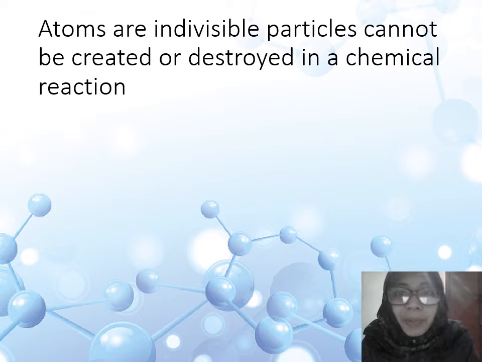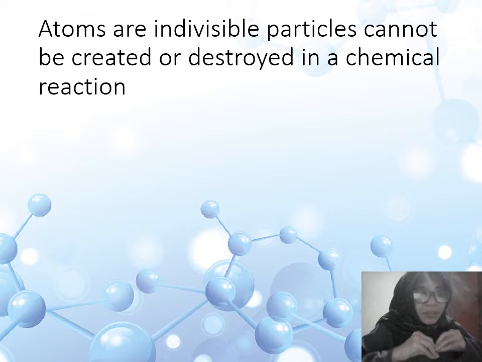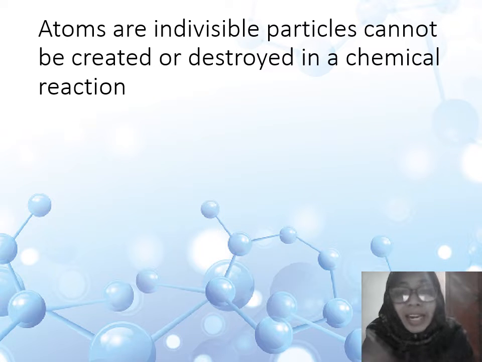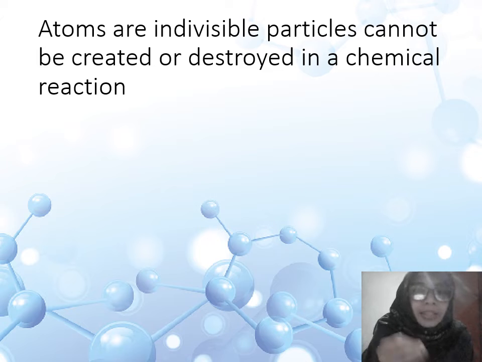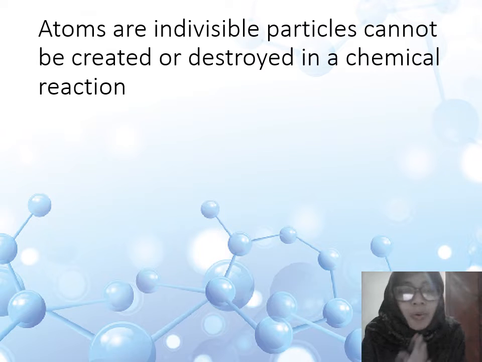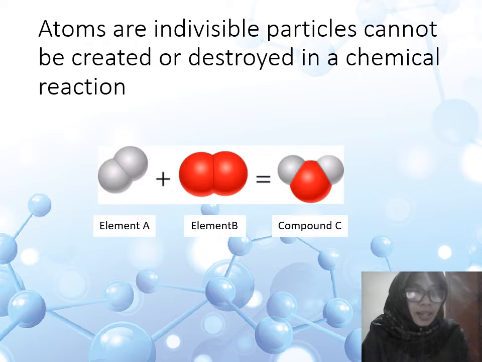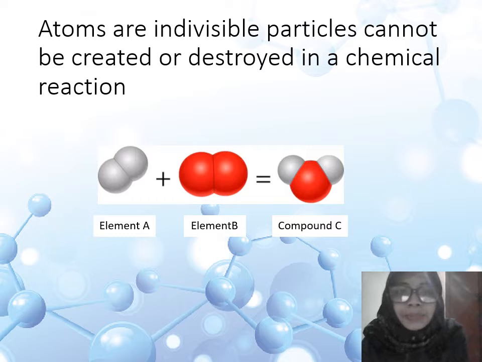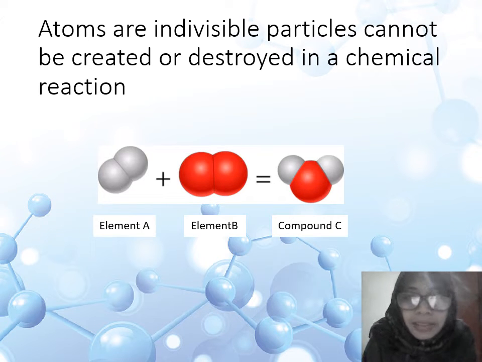Next, atoms are indivisible particles and cannot be created or destroyed in a chemical reaction. What does it mean? It means that when we have a chemical reaction, atoms are just combining to become a compound, but no new atom is created or destroyed. Let's see. Element A and element B combine to become a compound C, but no new atom is created or destroyed in this chemical reaction.